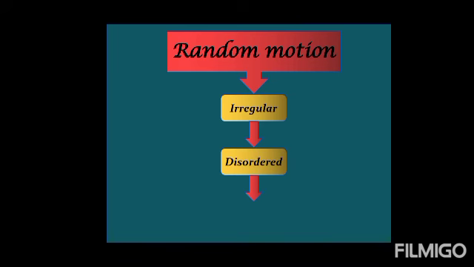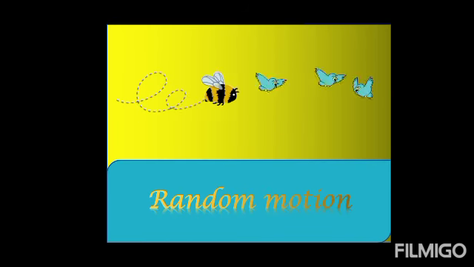Third type of the translatory motion is the random motion. An irregular or disordered motion of the body is called the random motion. For example, irregular motion of insects. Similarly, birds are flying in the sky in irregular way. These are the examples of random motion.